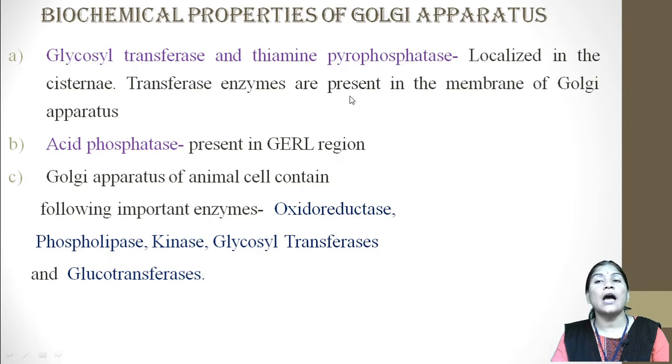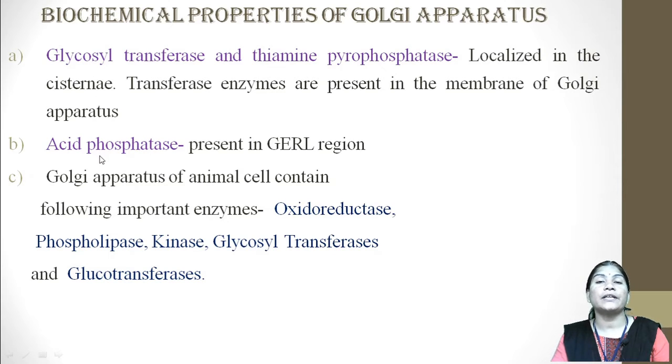These transferase enzymes are present in the membrane of Golgi apparatus. Then acid phosphatase enzymes are present in the region of GERL. The Golgi apparatus of animal cells contains different enzymes: oxidoreductase, phospholipases, kinases, glycosyl transferases and also glucotransferases.